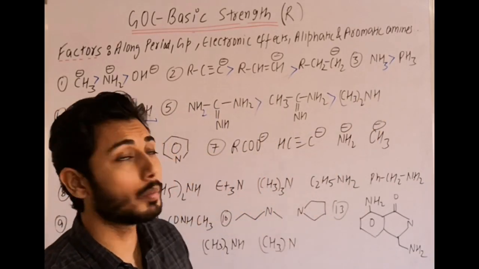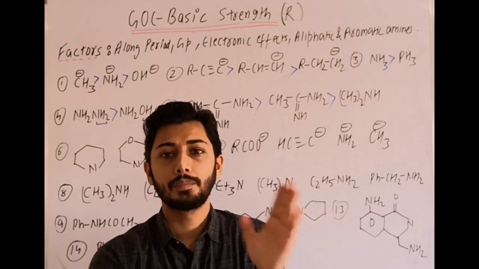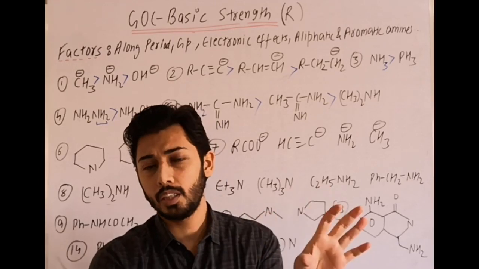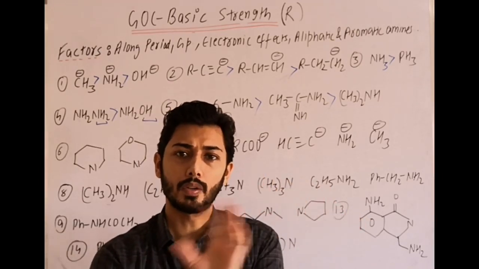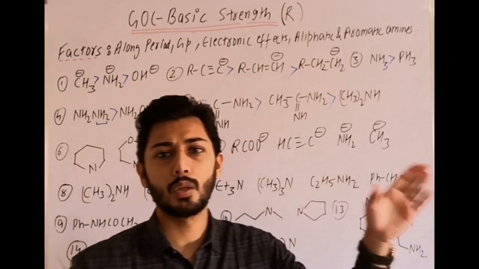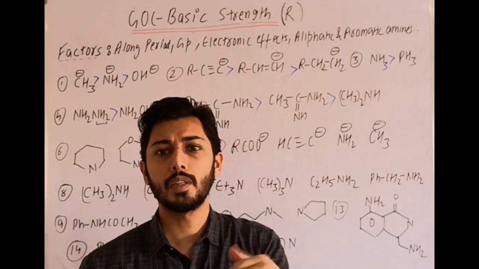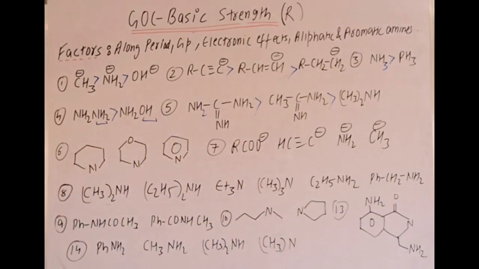Now if you remember, in aromatic amines we did the particular example of pyridine, aniline and pyrrole. Revise that example: pyridine is more basic as compared to aniline, which is more basic than pyrrole. The reason is given there. Pyridine has a localized lone pair, aniline's is delocalized in resonance, and in pyrrole it is a part of aromaticity.